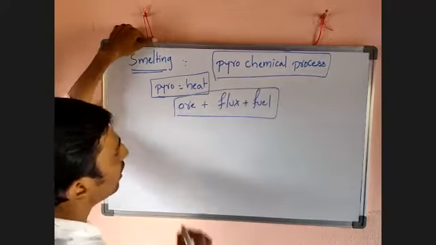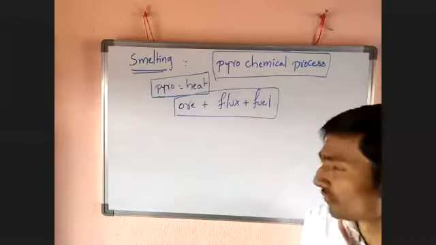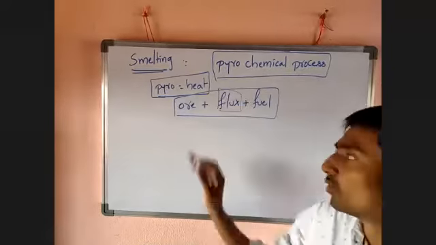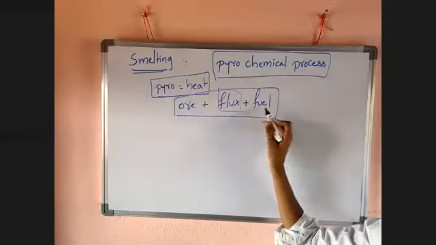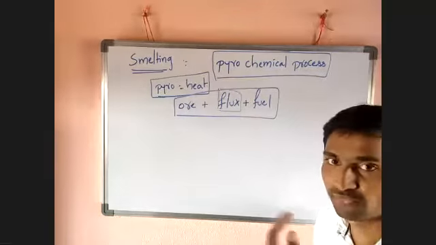In this process, what did we take? Ore plus flux. I will explain. Don't worry about that, I will explain. Ore plus flux plus fuel. This mixture we can take for smelting.